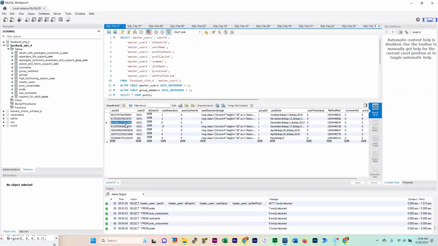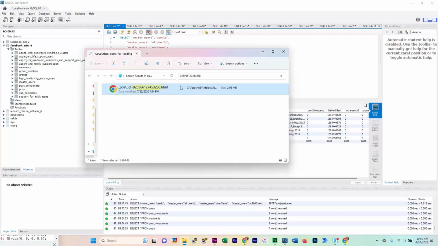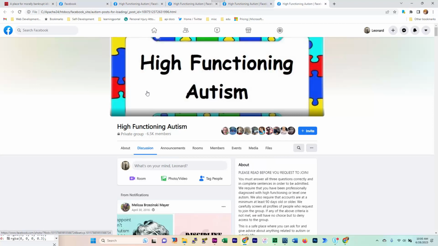I already loaded that one. We've missed something here. I can't remember which one of these was opened yet. Wait a minute, oh, that's the same person. It's Melissa, okay.